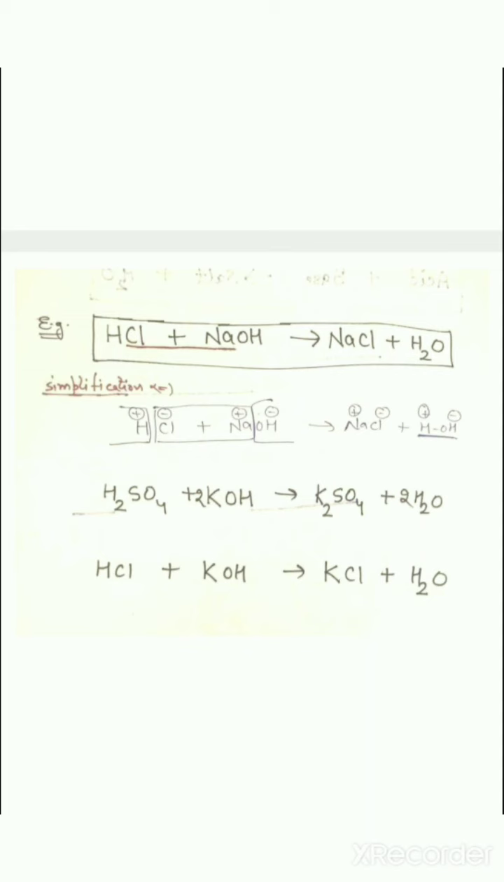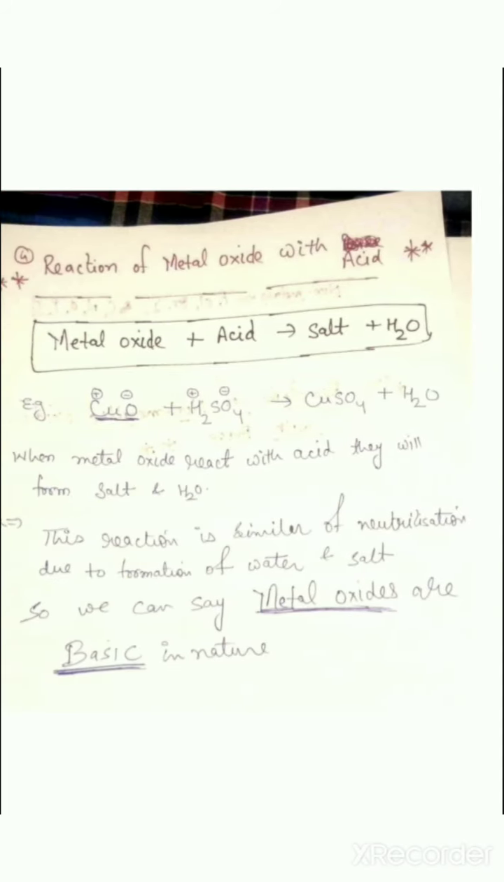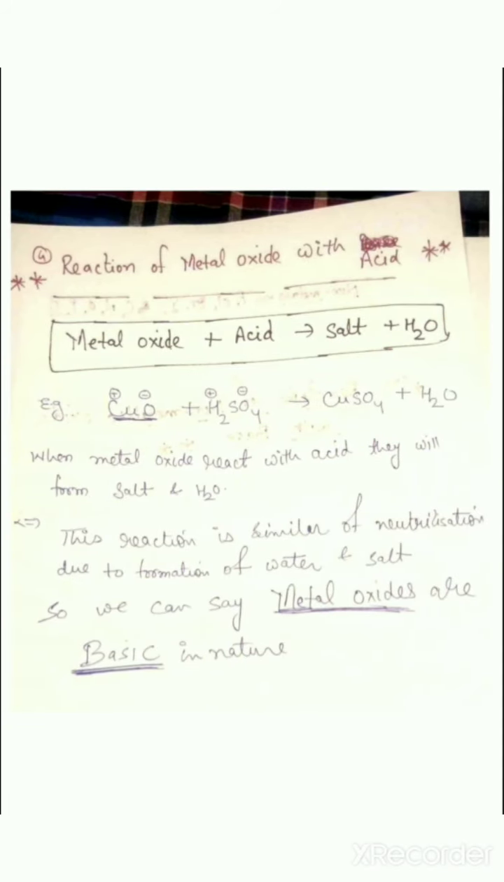HCl, hydrochloric acid, reacts with KOH, potassium hydroxide, and forms a salt which is potassium chloride, KCl, and water. Basically, the formation of water because of H plus and OH minus is called neutralization. So the next reaction is the reaction of metal oxide with acid.